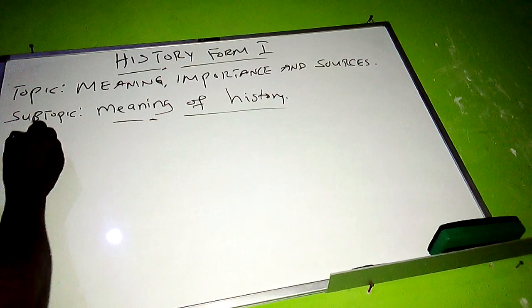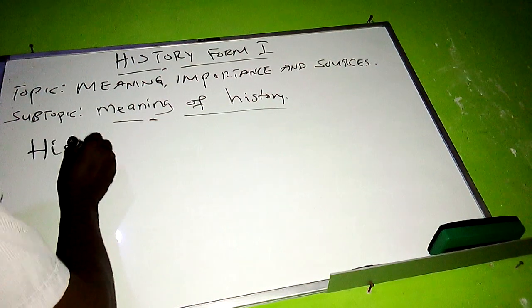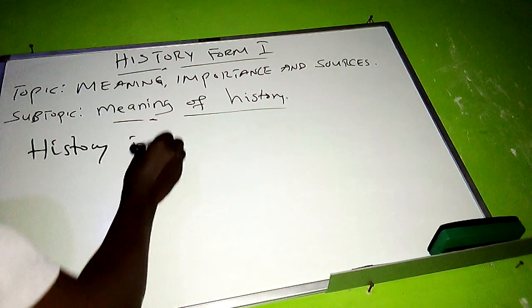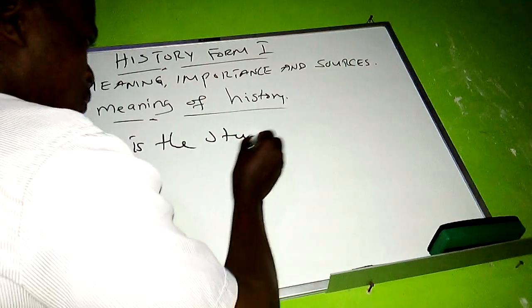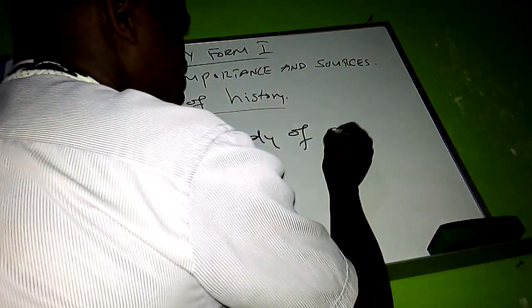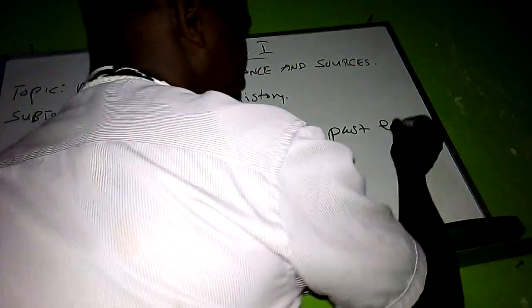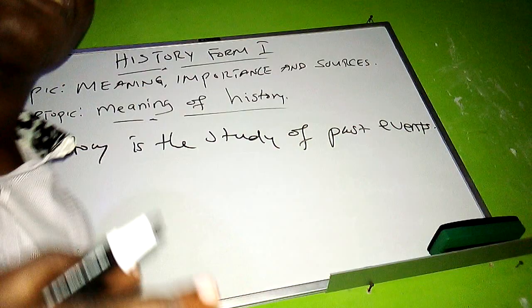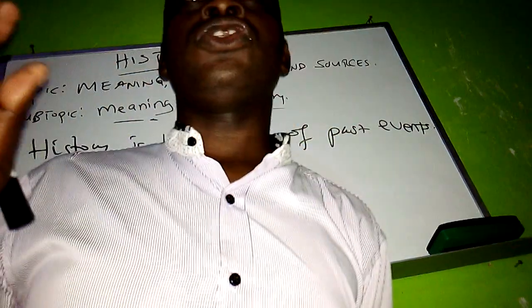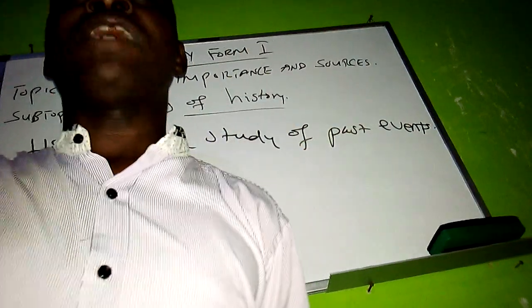So history is the study of past events, or events of the past which we passed through.